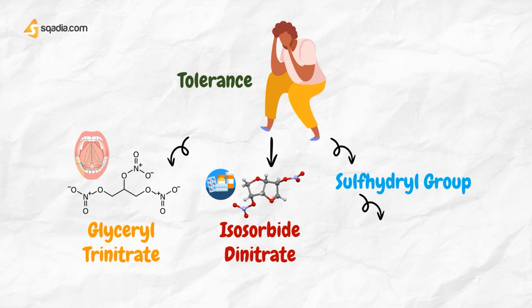Tolerance to nitrates is poorly understood, but depletion of sulfhydryl group donors may be involved because tolerance to nitrates in vitro can sometimes be reversed by N-acetylcysteine. Another possibility is that peroxynitrite formed from NO inhibits cGMP formation from guanosine triphosphate, GTP.